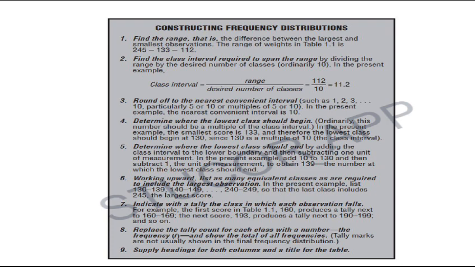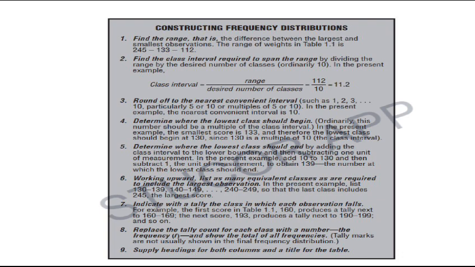Determine where the lowest class should end by adding the class interval to the lower boundary and then subtracting 1 unit of measurement. In the present example, add 10 to 130 and then subtract 1, the unit of measurement, to obtain 139, the number at which the lowest class should end.